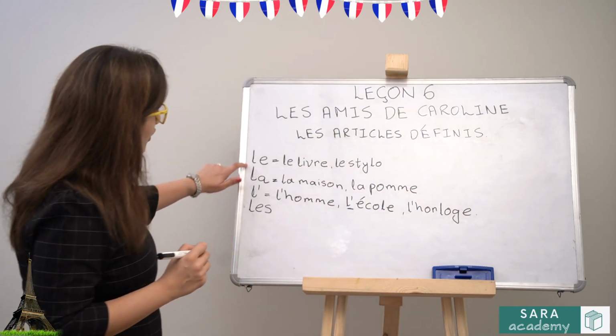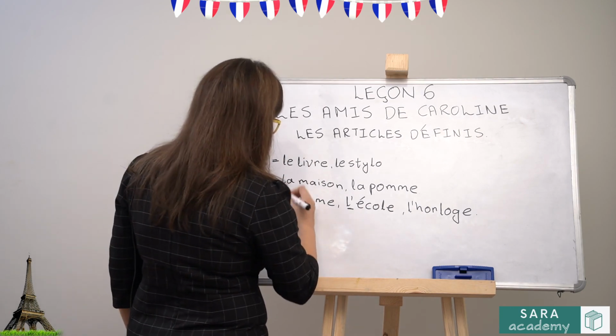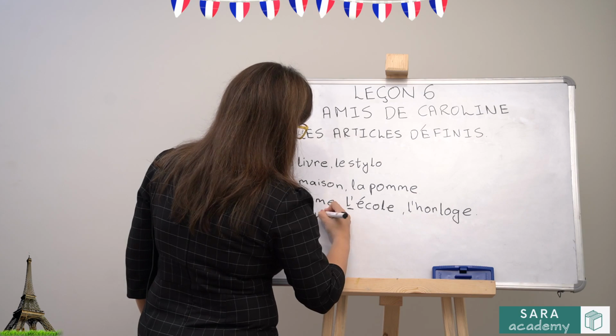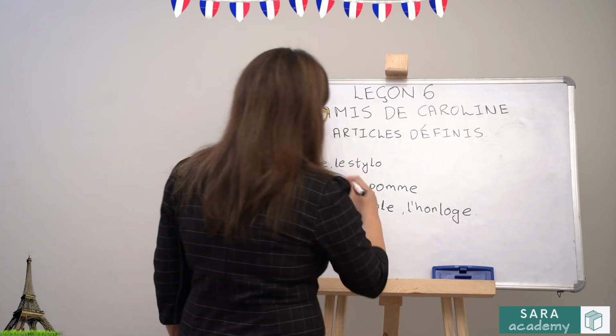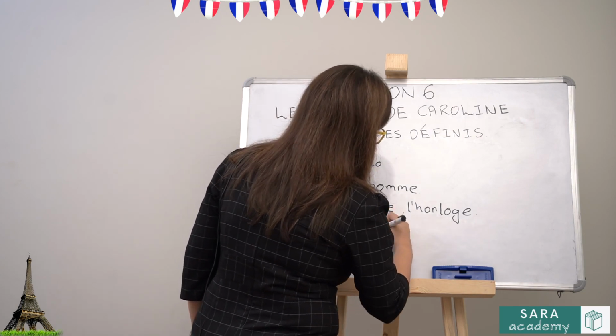And the plural of all of these would be les. So, if I want to say the book to the books, le changes to les and livre with an s. The pen to the pens, le will change to les, stylo with an s.